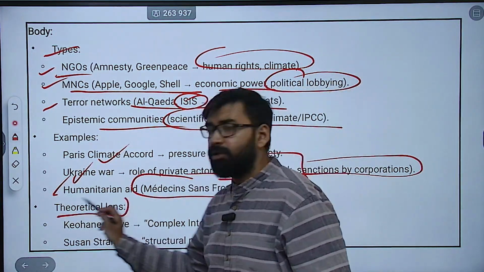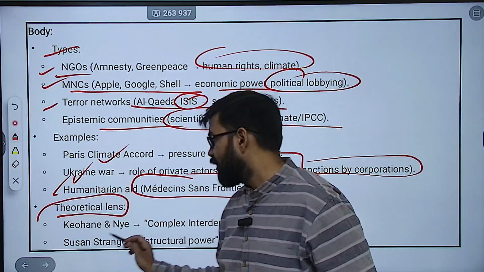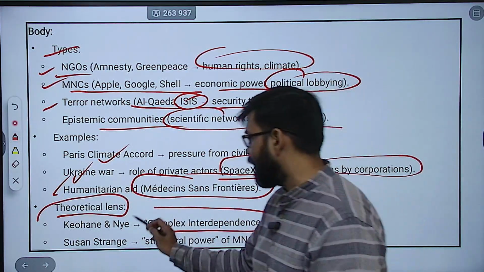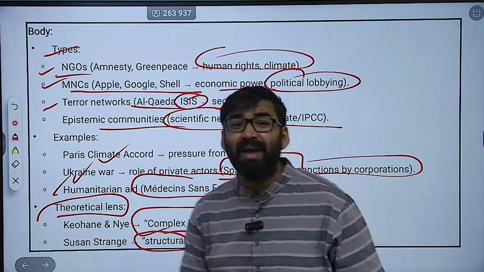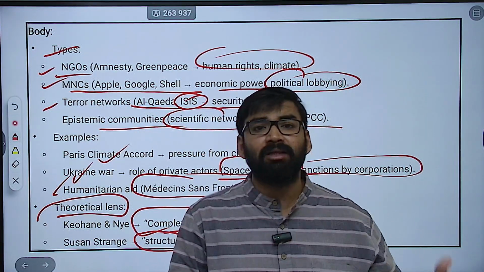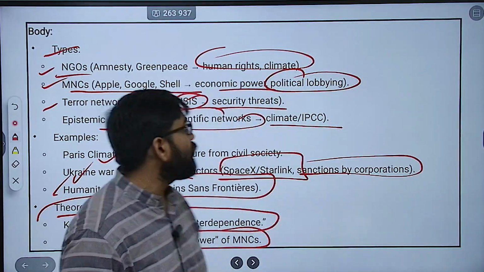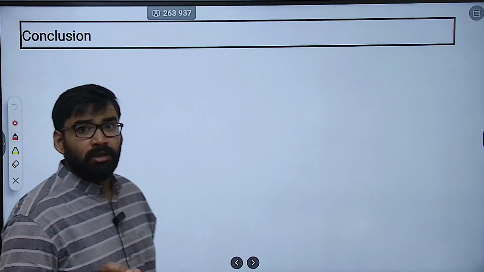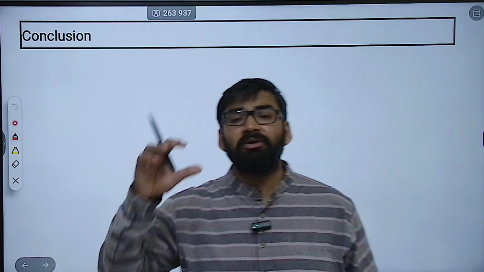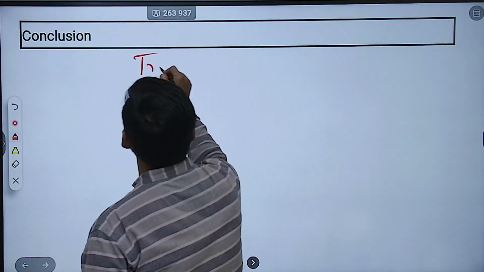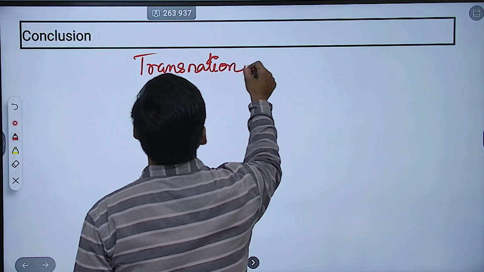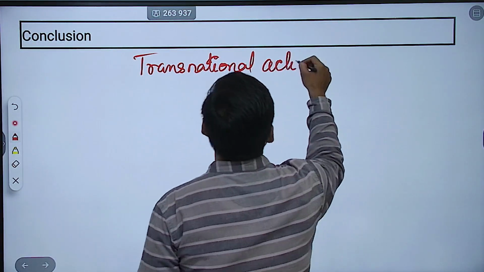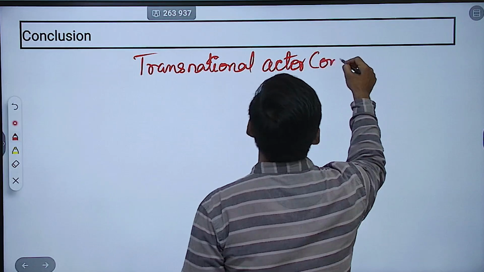Then theories you can mention: Keohane and Joseph Nye, complex interdependence. Then Susan Strange, who talked about the structural power of MNCs. Then at last you can give a wonderful conclusion. Now how are you going to conclude? That transnational actors complement.